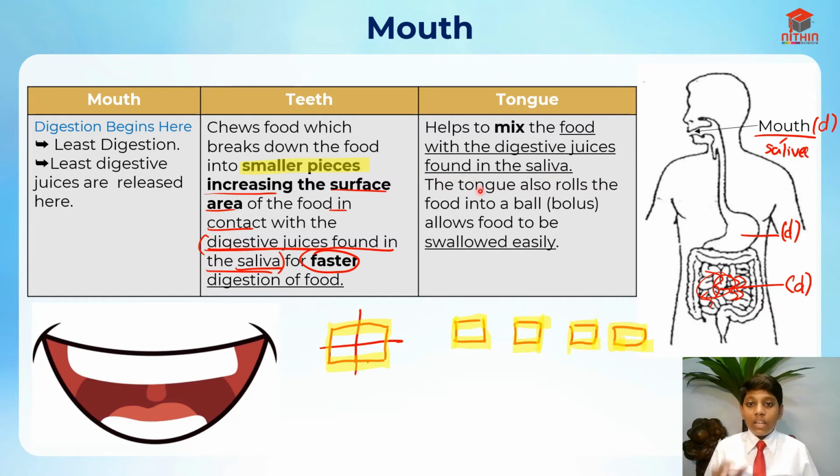The tongue also rolls the food into a ball, which is called the bolus in scientific terms. This allows the food to be swallowed easily. When it's rolled into a ball, you can swallow it easier. And since the saliva is in contact, it helps us to swallow the food really easily. If we don't have saliva, there's no digestion taking place in the mouth, and it will be harder to swallow the food. So you can take the saliva like a lubricant as well.